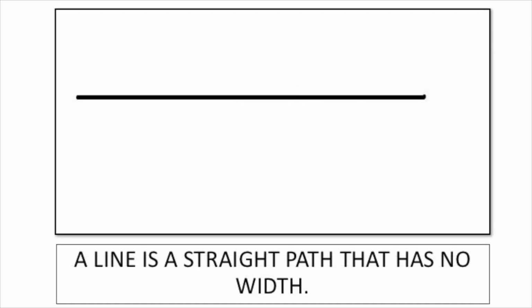A line is a straight path that has no width. Okay, so that means a line goes long, but a line doesn't go thick. Only a straight line, or other types of lines can be curvy. But the important thing to remember, the line goes this way. It never goes out in thickness.